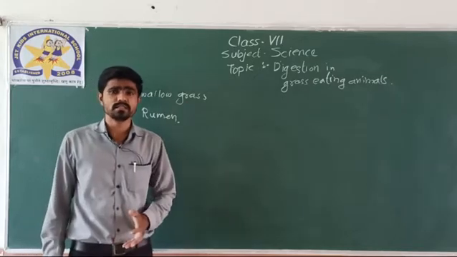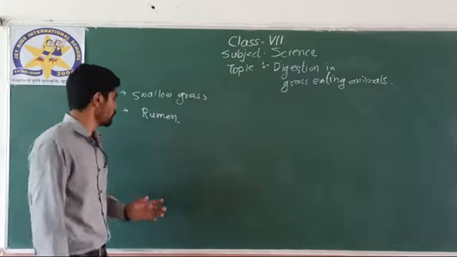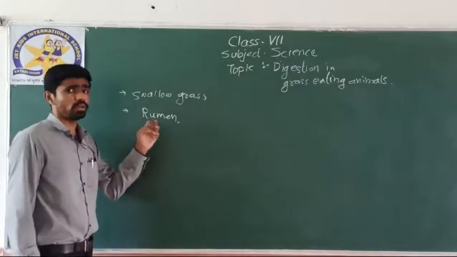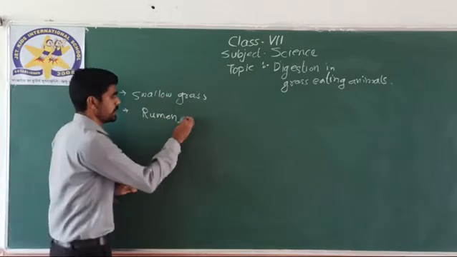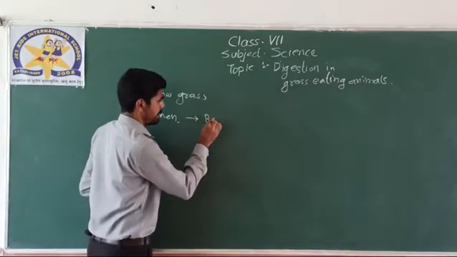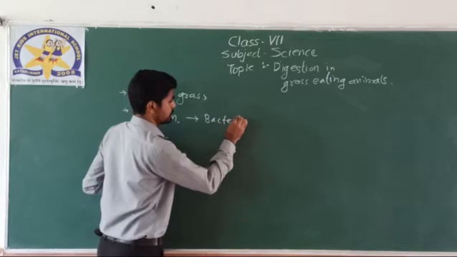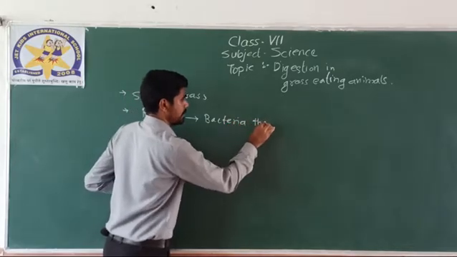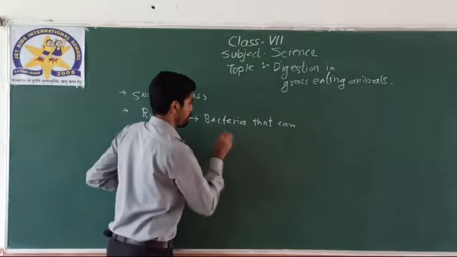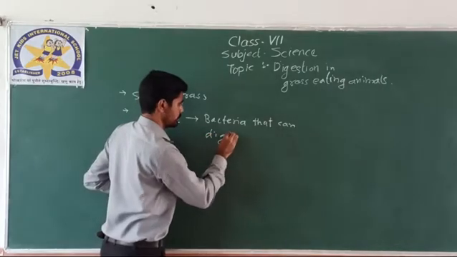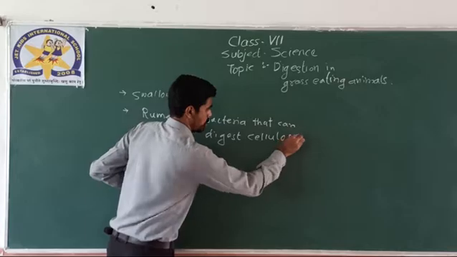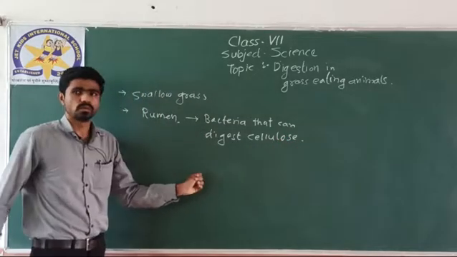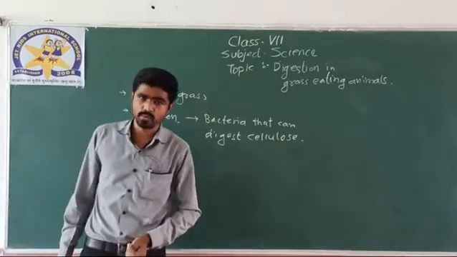But if the food goes into the rumen, what will happen? The rumen will store it. What is there inside the rumen? In grass-eating animals, in the rumen there are some bacteria that can digest cellulose. What is meant by cellulose? Cellulose is a complex carbohydrate.